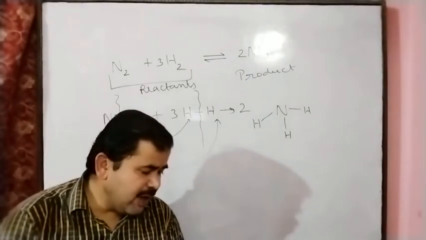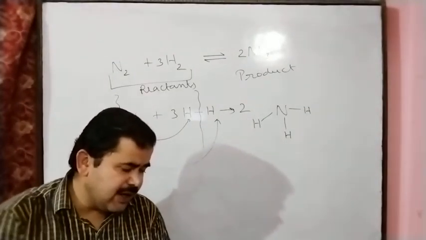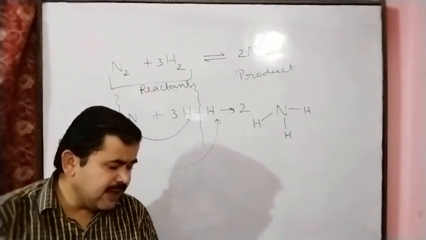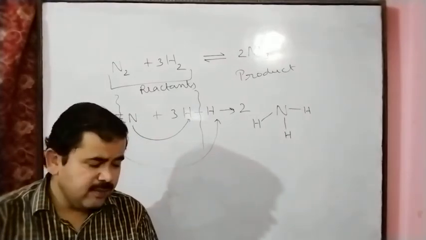So one by one you can see, change of color. Here two examples are given, copper nitrate and lead nitrate.